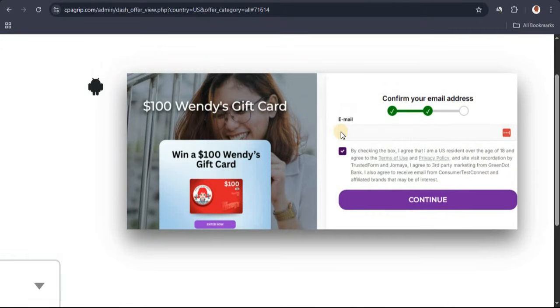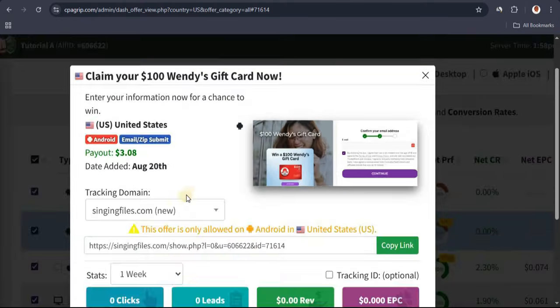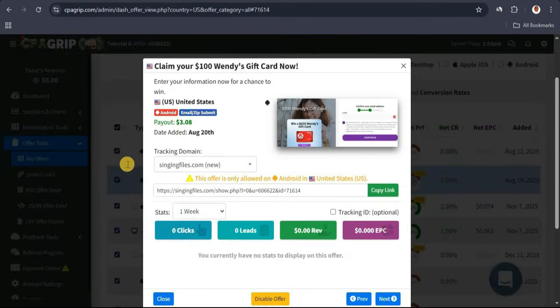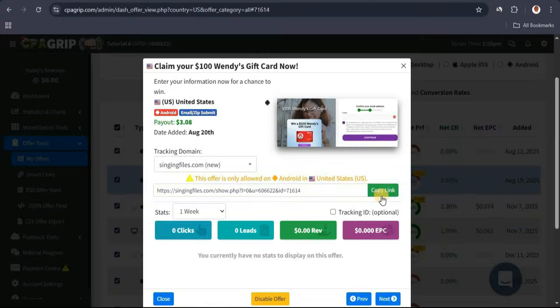So this is how exactly the landing page is going to look like when the user tries to fill out this offer. What we're going to do is promote this offer as an example, and I'm going to show you exactly how to get hundreds of clicks to this offer. From here we just want to go ahead and copy this offer, and once we copy our link here, we are going to save that on a notepad.